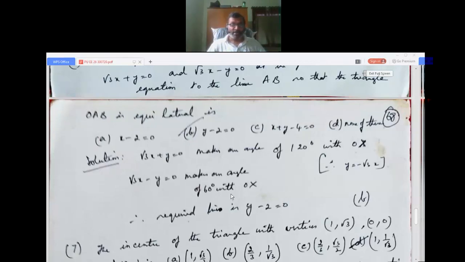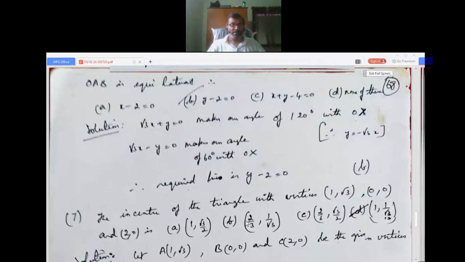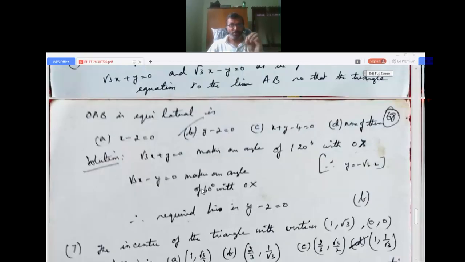So the required line will be y minus 2, because it should pass through the point (2, 2). Okay, y minus 2. When we solve both of these, we see that it should satisfy equilateral. Equilateral means all the three angles are 60 degrees. So the required line will be y minus 2. So simple problem. I go to the next.